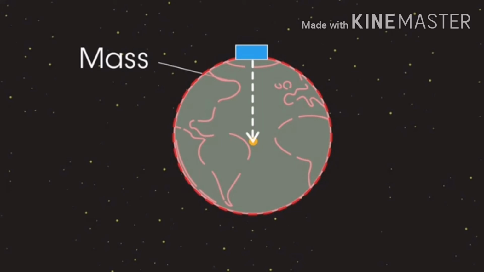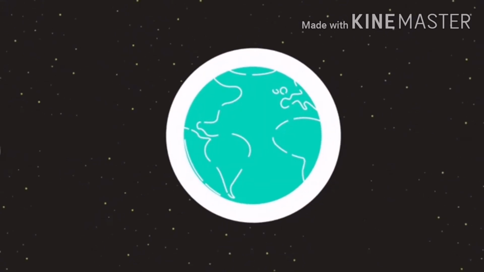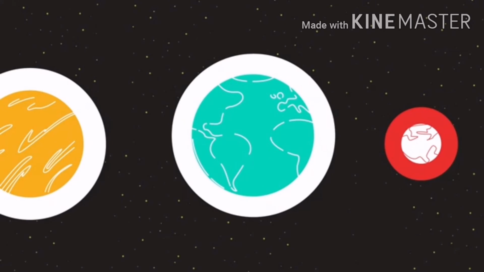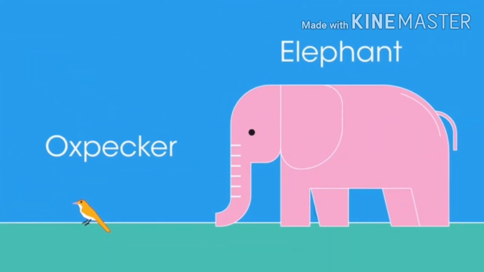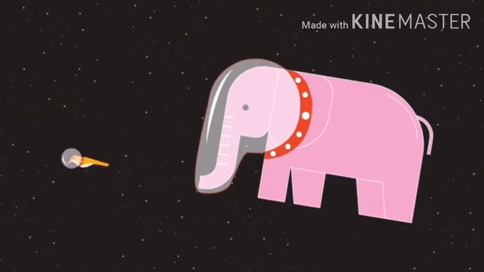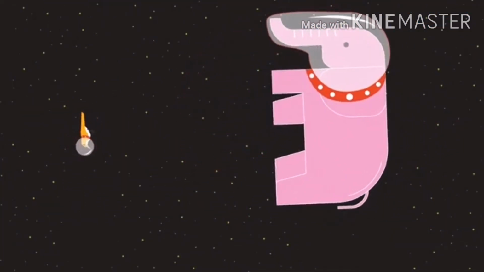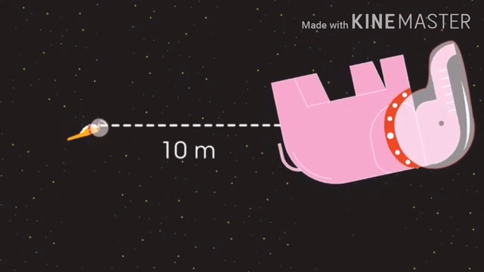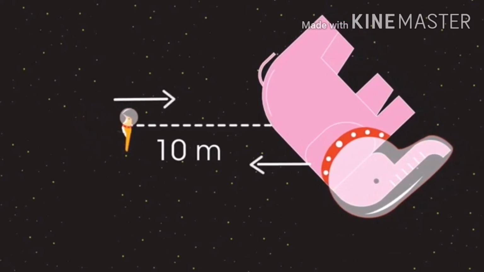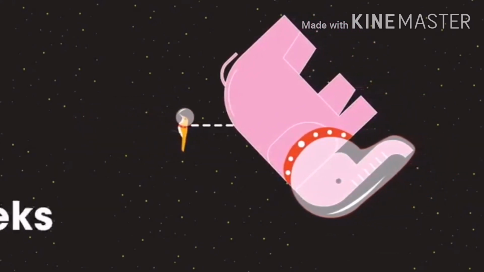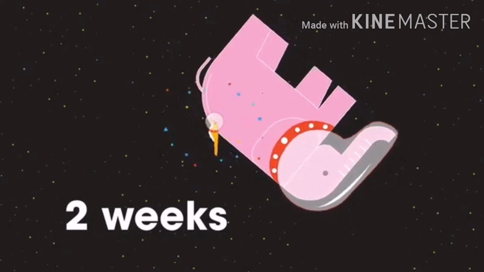But the gravitational force isn't limited to huge objects like planets. There is an attractive gravitational force between any two objects. But with everyday objects, the force is far too small to notice. However, if these two were in outer space, far from any stars, and 10 meters apart, they would experience this tiny gravitational force that would cause them to accelerate towards each other. But it would take nearly 2 weeks before they collided.